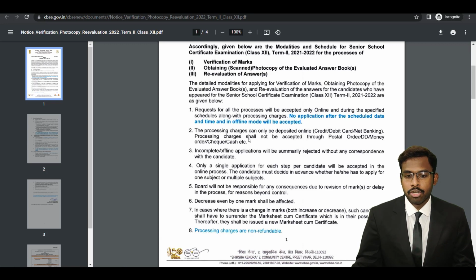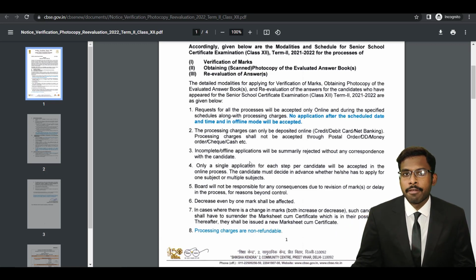The second is that the processing charges can only be deposited online through credit card, debit card, or net banking, and processing charges shall not be accepted through postal order, DD, money order, cash, or cheque. So all the old traditional models of payment are not accepted. Only the modern payment models like paying online are accepted, okay? So you have to pay only online, everything is online, and incomplete or offline applications will be summarily rejected without any correspondence with the candidate. So they are actually forcing you to come online, okay? You have to be online.